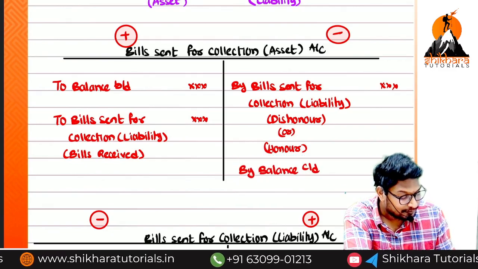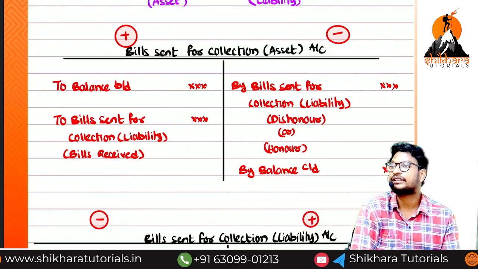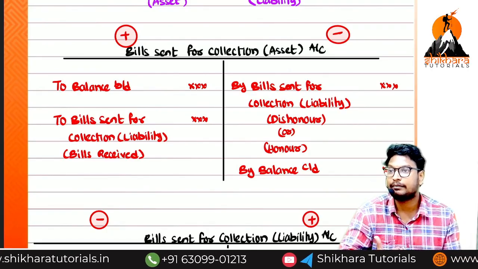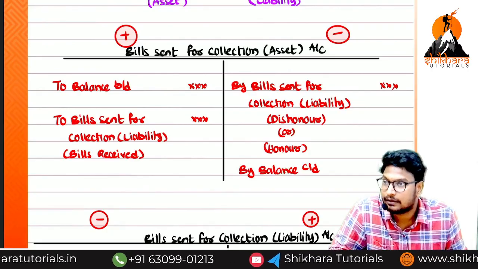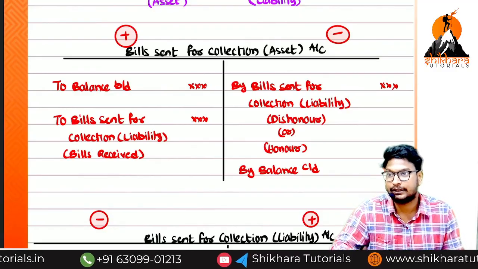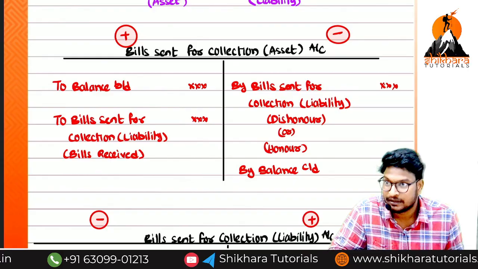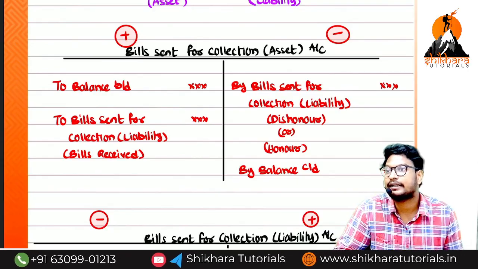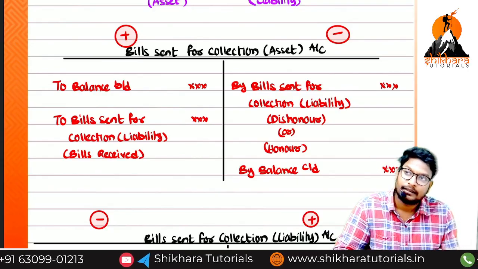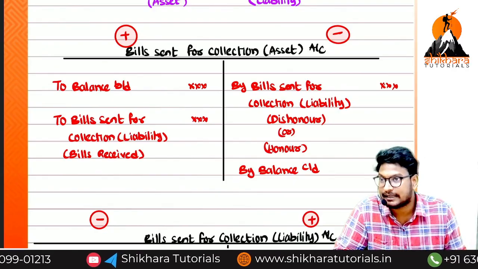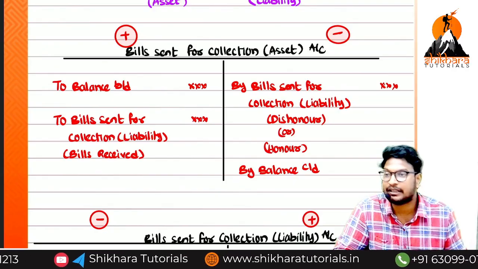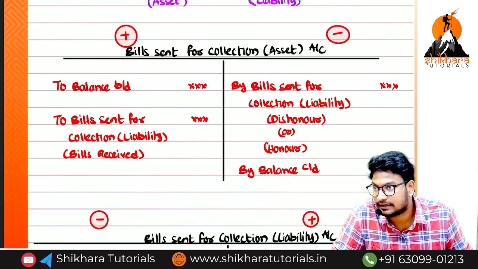What is the balance, ma? Closing balance. What is the meaning of closing balance? It means we have received the bill, but the due date has not yet come into the picture. Guys, are you understanding my point? We are at the year end, ma. What is our year end? 31st March. Still, in the next year the due date is available. That is the reason those bills are available in the closing balance. Guys, are you understanding my point, ma?